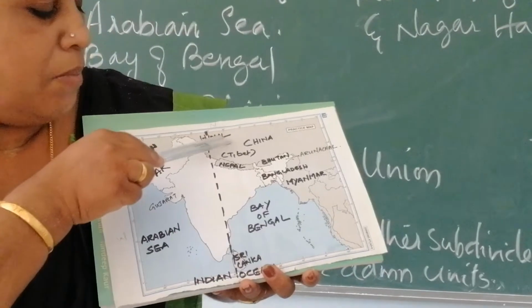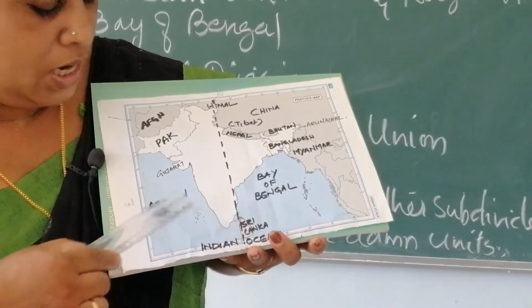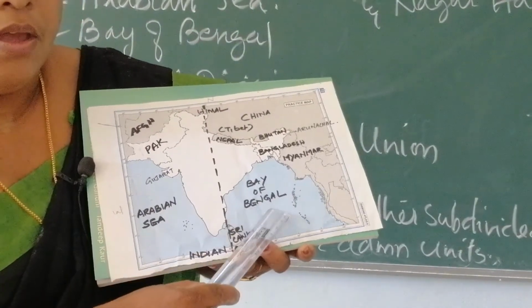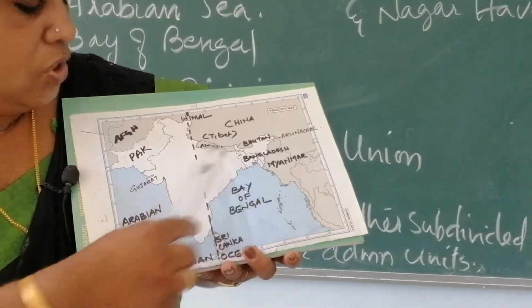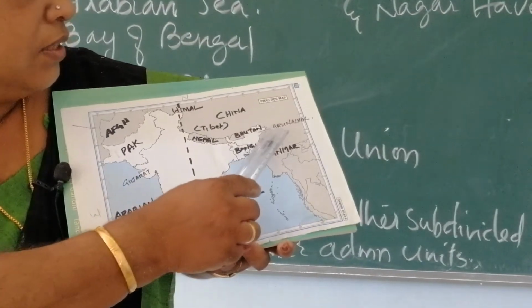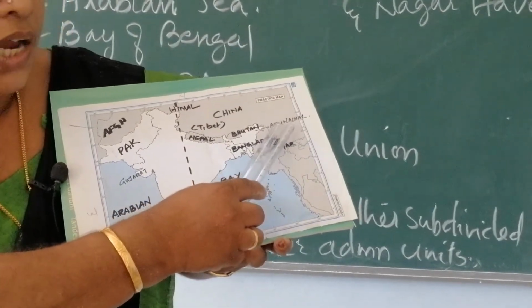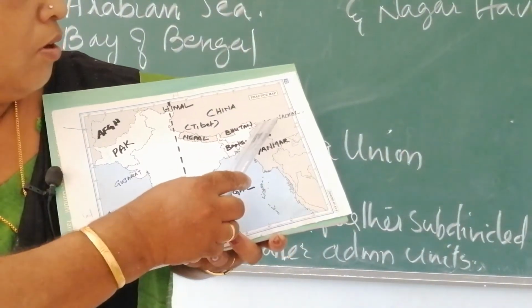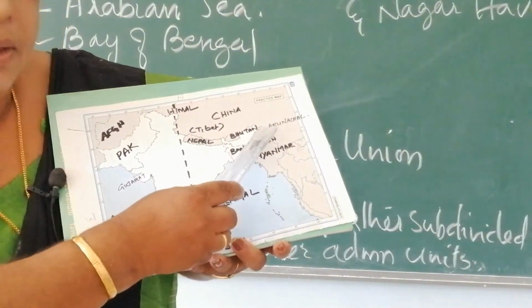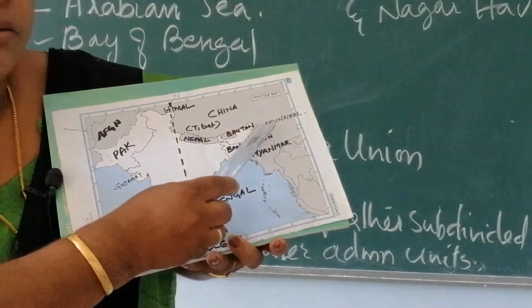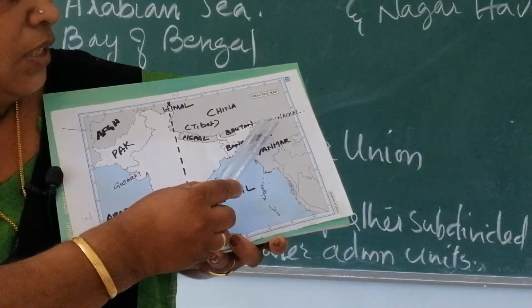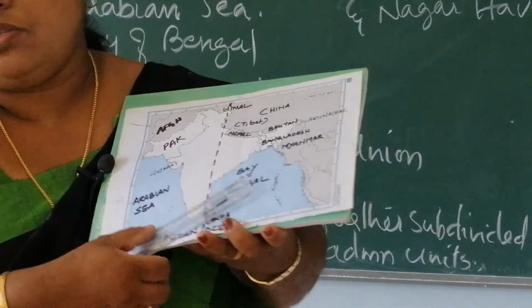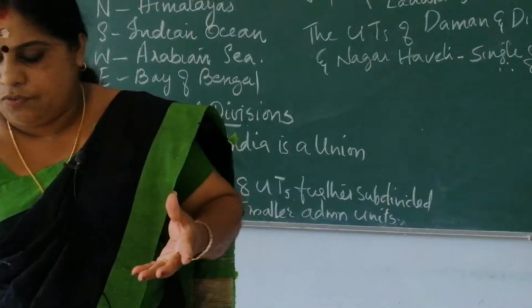In the north Himalayas, in the south Indian Ocean, in the west Arabian Sea, and on the east we have the Bay of Bengal. So here see the longitudinal extent. This is the easternmost end, we have Arunachal Pradesh here, and the westernmost end we have Gujarat here. When you look at the map itself you will understand the longitudinal extent of India, that is its east-west extent.